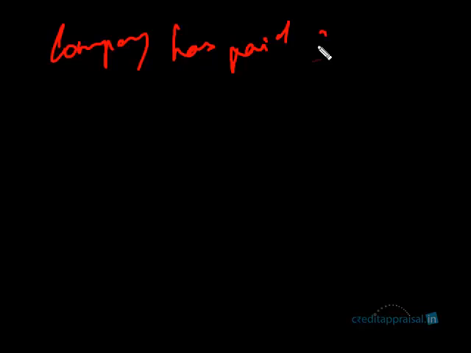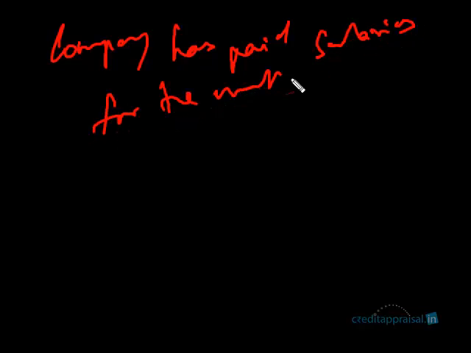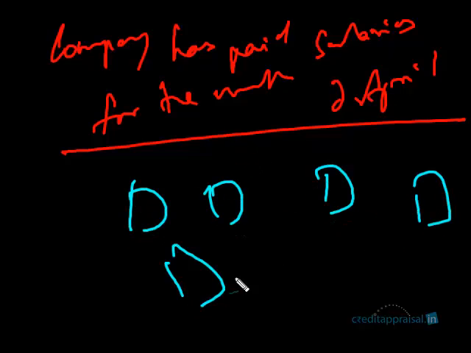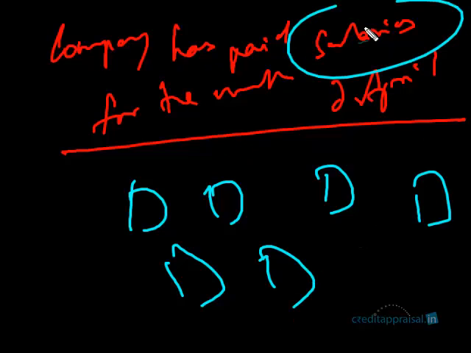For example, let's say a company has paid salaries for the month of April. So this is a simple transaction. If I were to ask you, please dump it into any of the functionalities, you would straightaway say salaries.